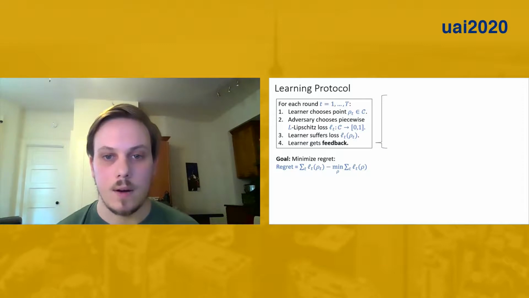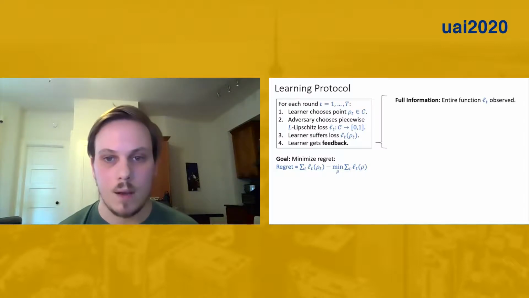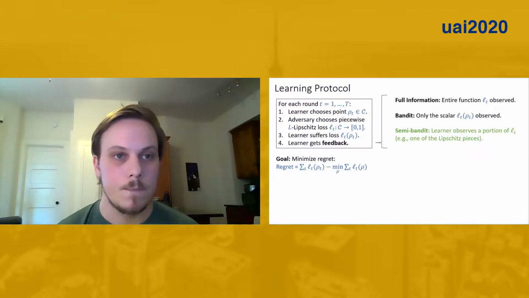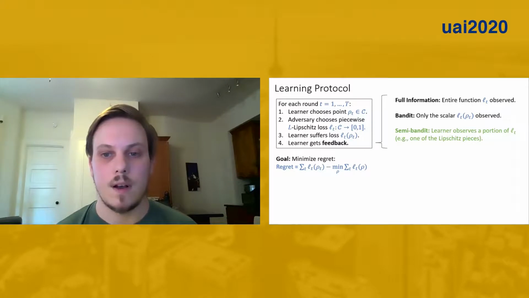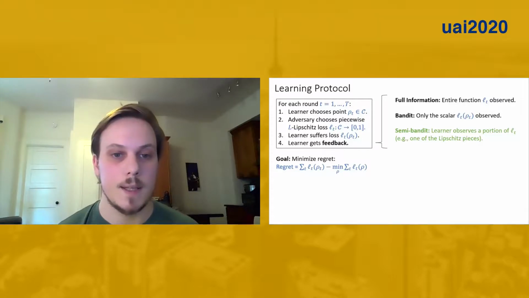So for the feedback, there are a couple of different well-studied feedback regimes. The first and easiest case is full information feedback, where the learner observes the entire loss function, which means that they know the loss of every parameter vector that they could have chosen. On the other extreme, under bandit feedback, the learner only observes the loss of the single parameter vector that they chose. And finally, in this work, we're going to focus on an intermediate feedback regime called semi-bandit feedback, where the learner observes the loss for a subset of the parameter space.